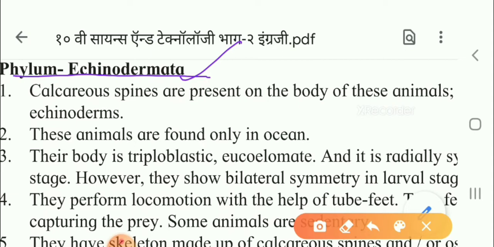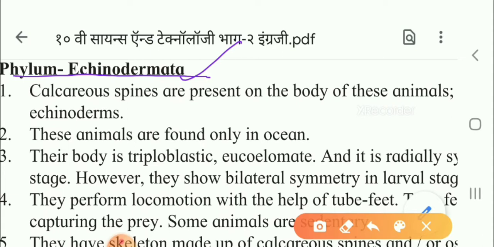Calcareous means these are made up of calcium carbonate. That is why these spines are called calcareous spines. So these are present on the body of this animal. That is why they are called echinoderms. So this is the first characteristic of echinoderms.